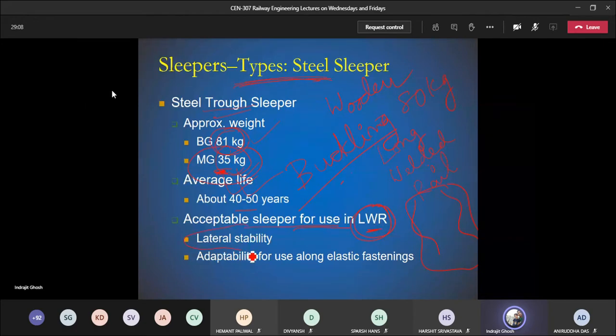It also provides lateral stability. So the kind of devices that we use in order to fix the rail to the sleeper, the fastening that we use, those are superb. They are of good quality. So no matter what kind of lateral thrust is coming from the wheel flange, the stability is really good. So when we say lateral stability is good, in that case we can say that there is very less chance that the gauge will be altered over time. Gauge will be as rigid as possible, as fixed as possible. There is no chance of it increasing over time because of the lateral thrust that is coming due to the wheel flange.